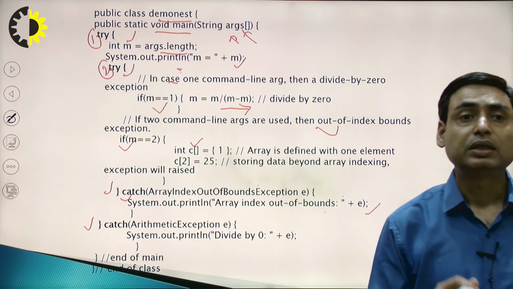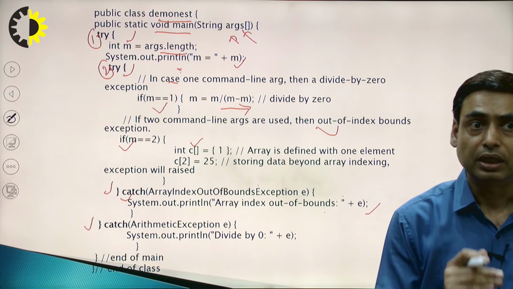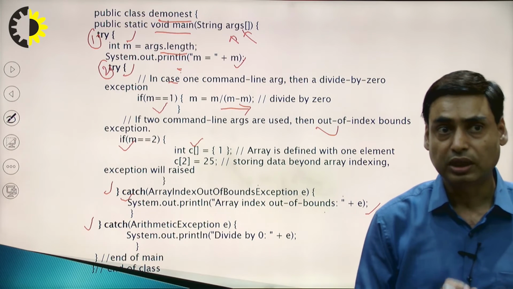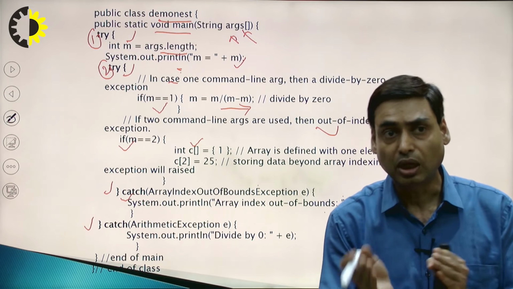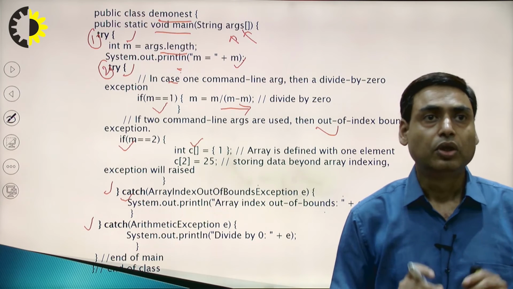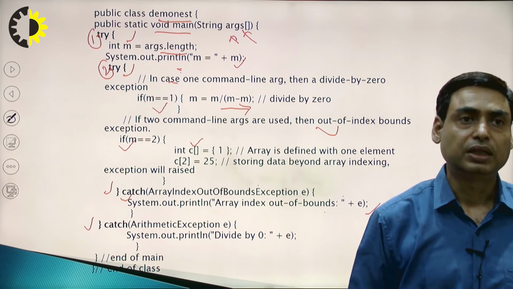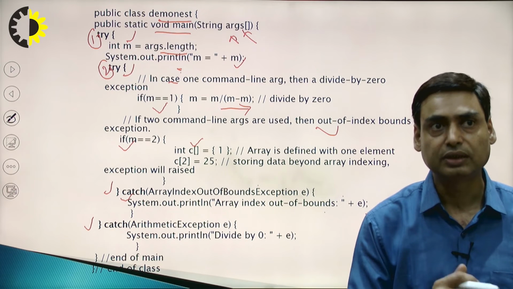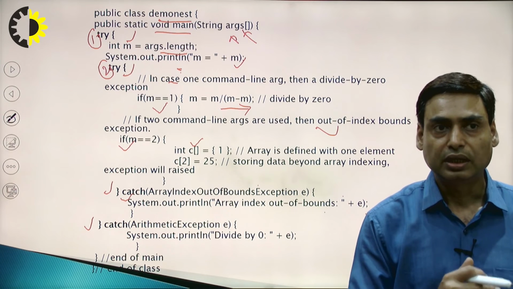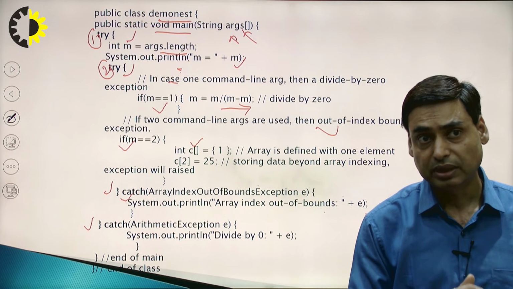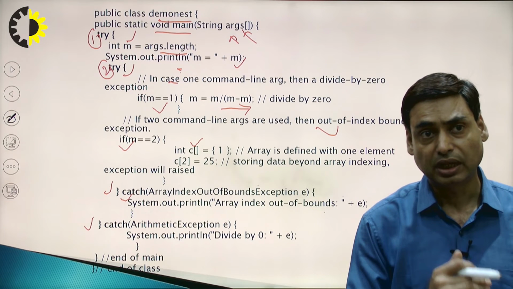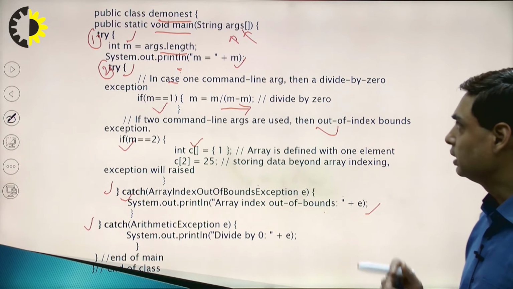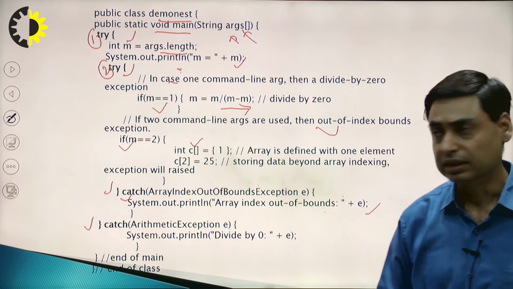In case of arithmetic exception, in the inner try block no catch is present related to arithmetic exception, so it will move to the outer catch block. So this example demonstrates that it is not necessary to have all the catches in the inner try block. When the inner try block does not have the respective catch, then it automatically moves to the outer catch block. So this is the demonstration of the nested try example.